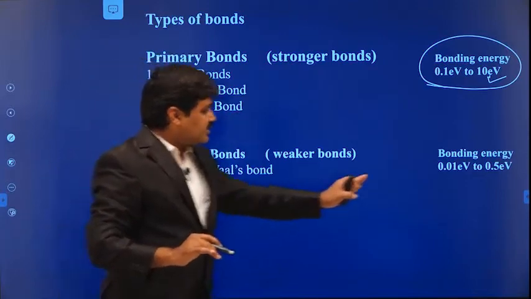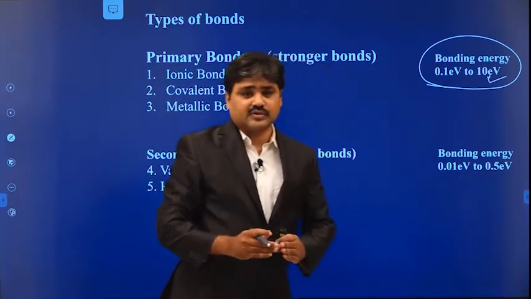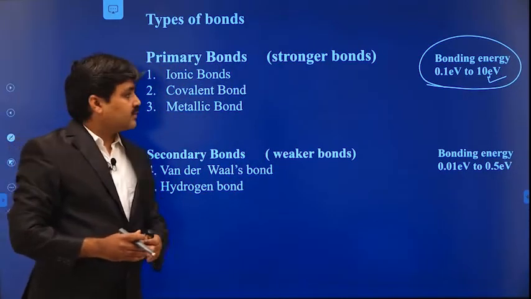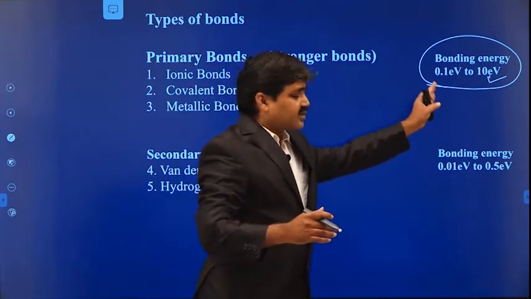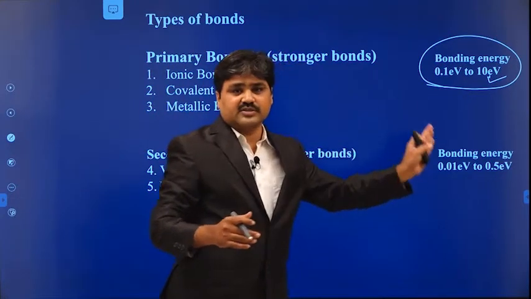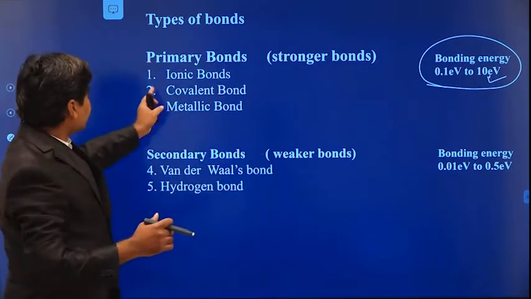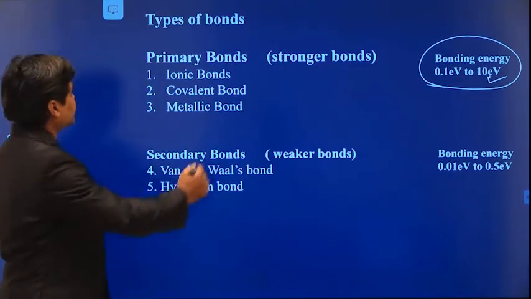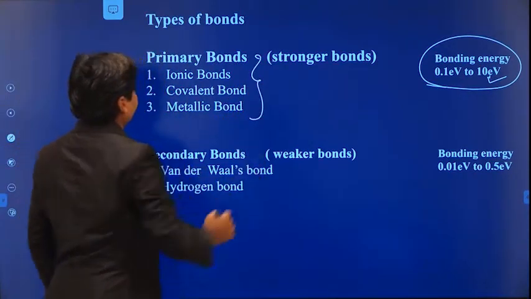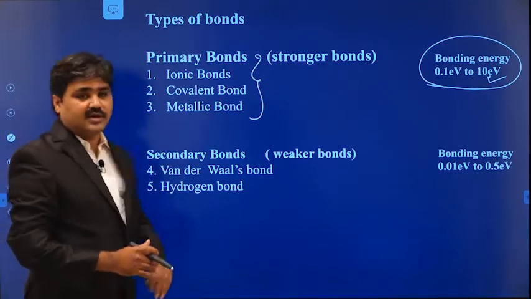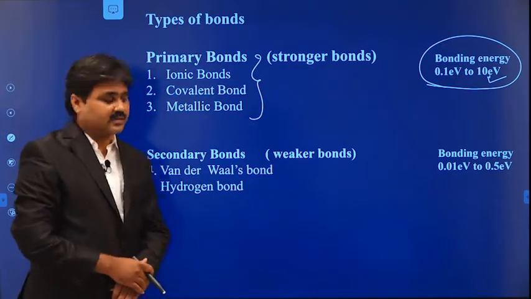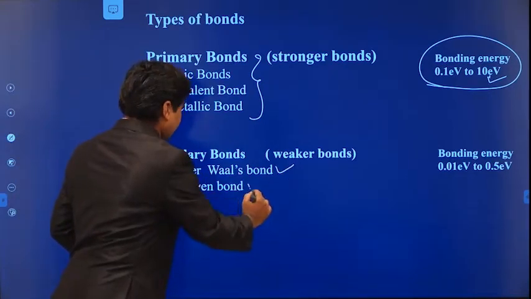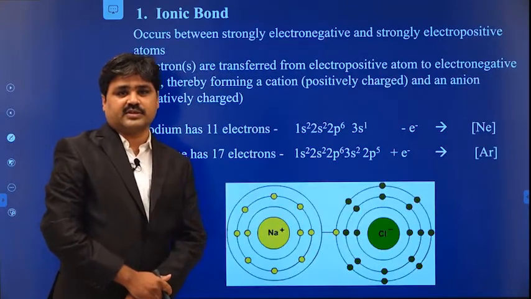If the bonding energy is very weak, 0.01 electron volts to 0.5 electron volts, then it is said to be a secondary bond. So depending upon the bonding energy, we can say whether the bond is stronger or weaker. Primary bonds are categorized into three types: the ionic bond, the covalent bond, and the metallic bond. Secondary bonds, which have less bonding energy, are categorized into the van der Waals bond and the hydrogen bond. We will discuss each bond briefly.